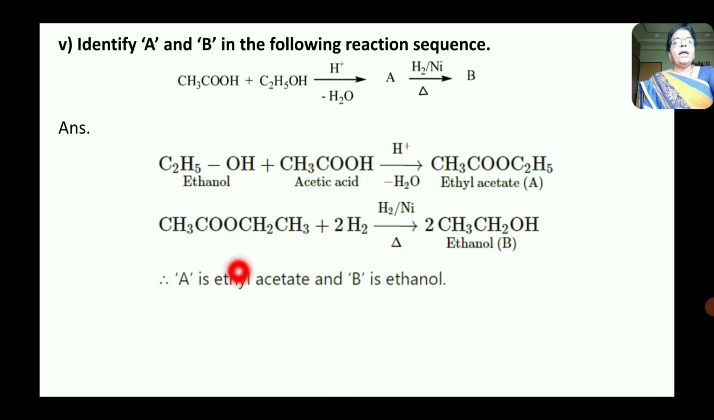And when this ethyl acetate is treated with hydrogen molecule in presence of nickel catalyst, now here this CH3COOC2H5, that is ethyl acetate, undergoes reduction in presence of this nickel catalyst to form two molecules of ethyl alcohol. That is, here two molecules of ethanol are obtained. Therefore A is ethyl acetate and B is ethanol.